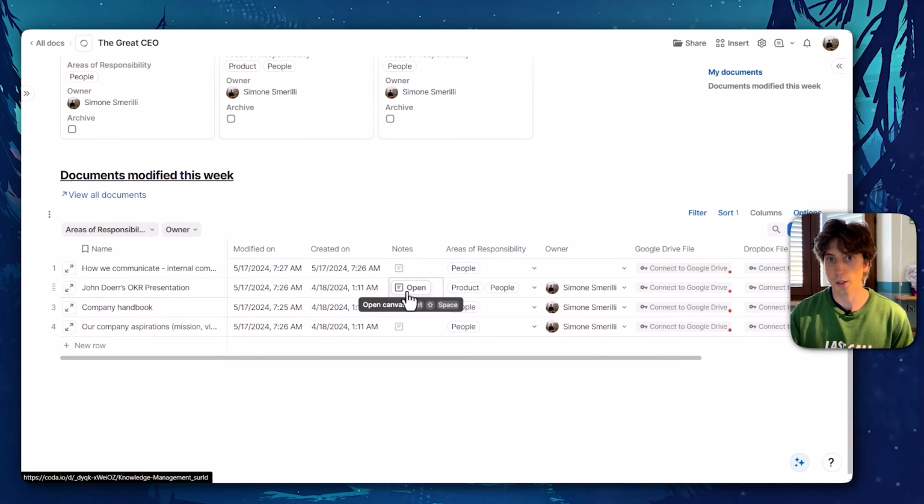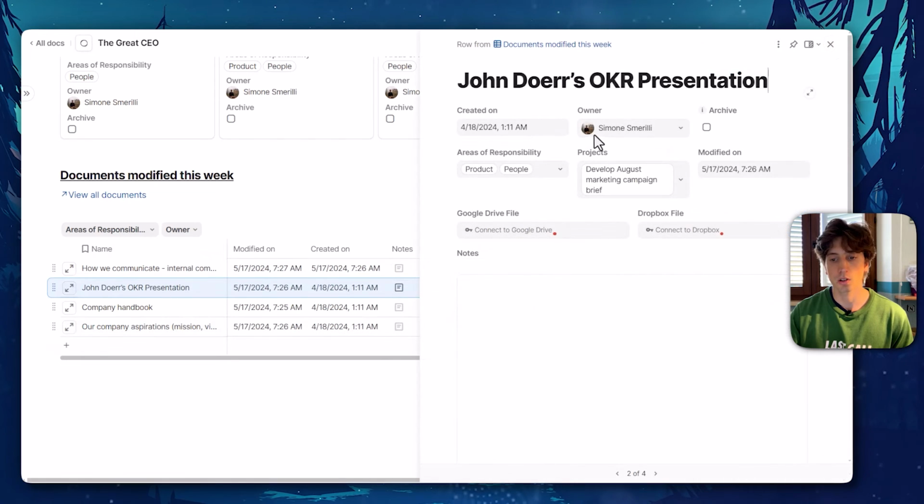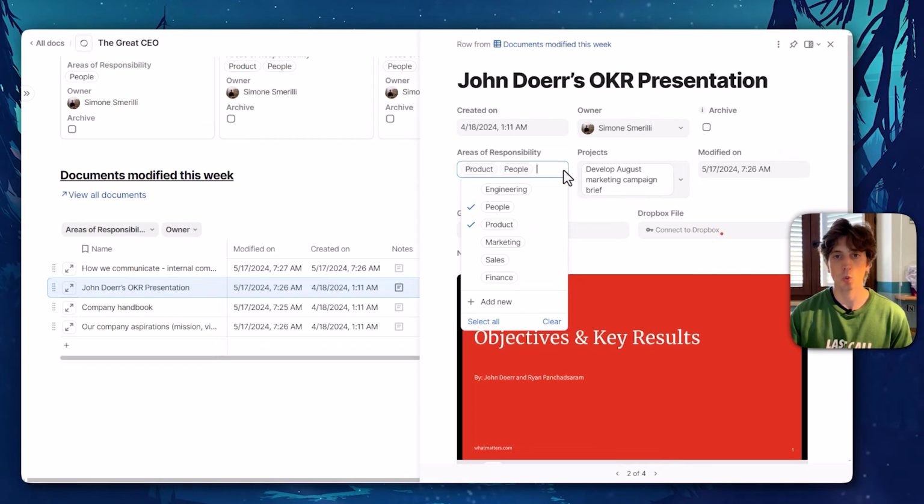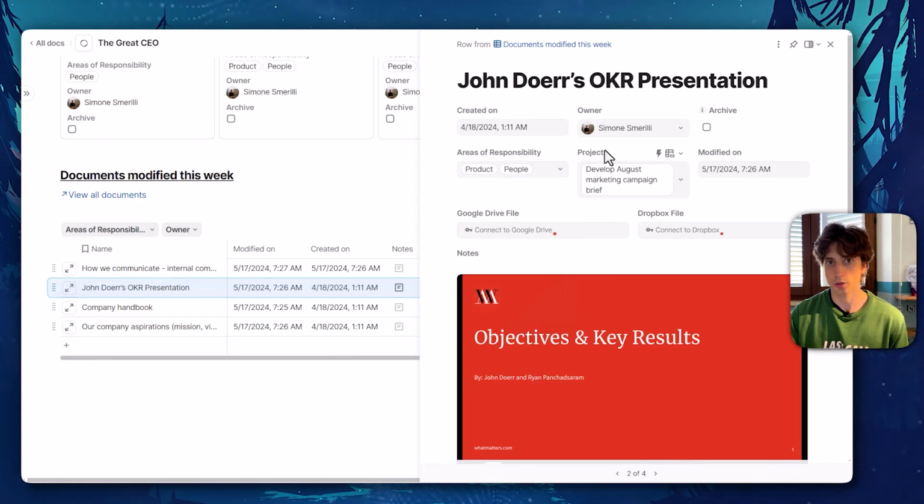So each wiki page is a page that can be expanded, just like this. Each page has an owner, that is the person responsible for managing that page. You can archive a wiki document if that is not relevant anymore. You can assign areas of responsibility, that is, what teams within our company are most interested in this document. And for each project, you can link one or multiple documents from the wiki.